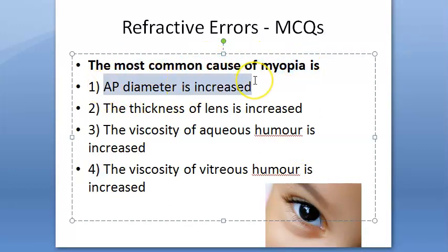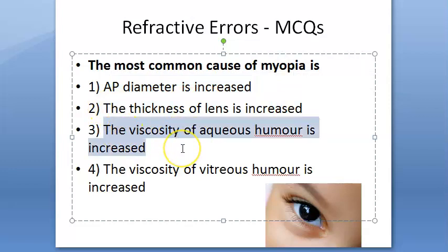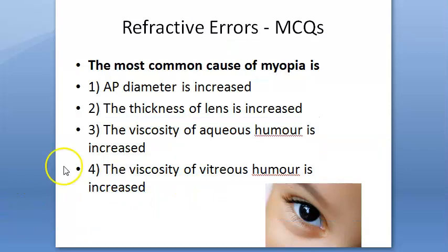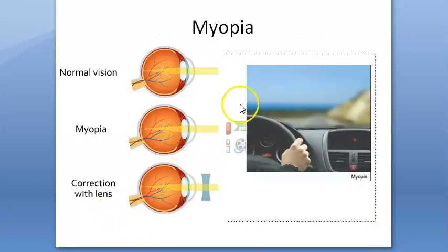So the options here are the antero-posterior diameter is increased, the thickness of the lens is increased, viscosity of aqueous humor is increased, viscosity of vitreous humor is increased. Which is the most common cause they are asking. So based on our myopia lecture, you remember here the image is forming in front of the retina, right? The light is able to fall only till here. So what could be the most common cause?